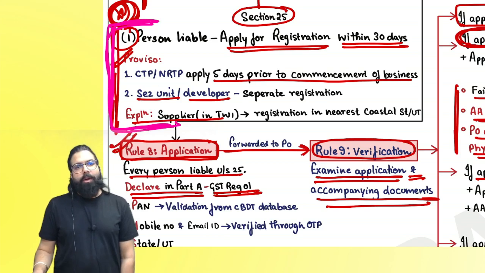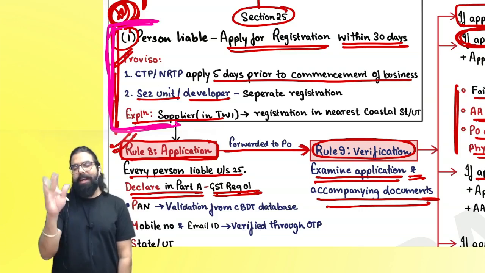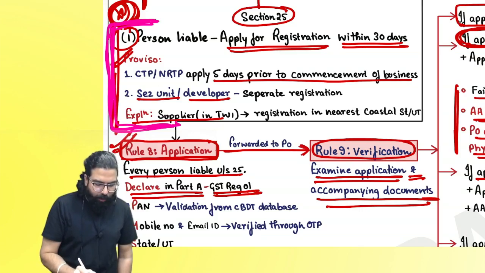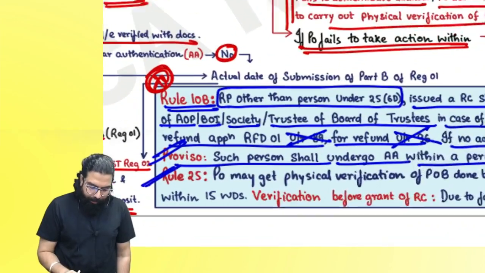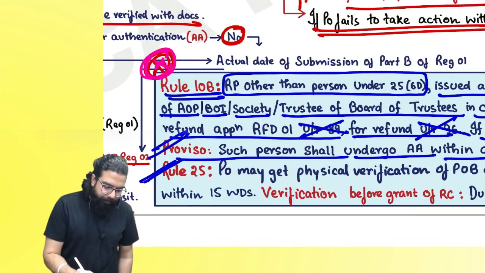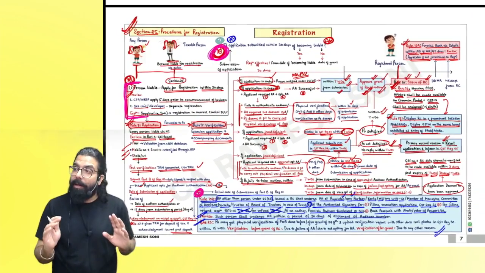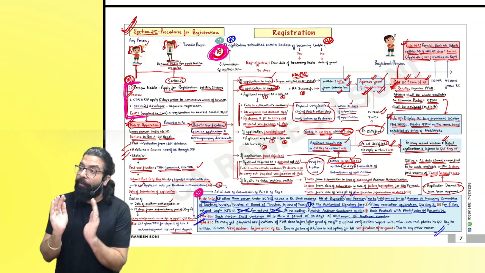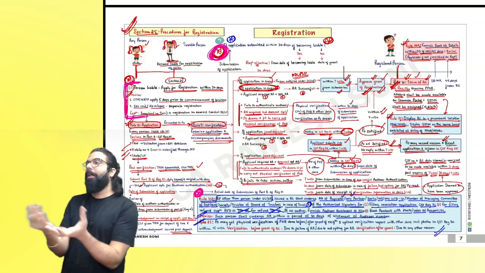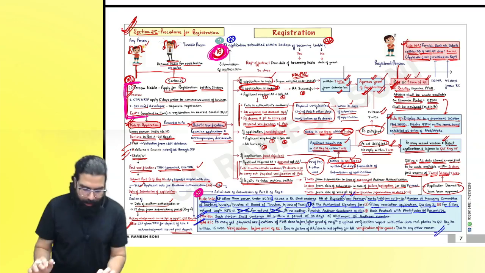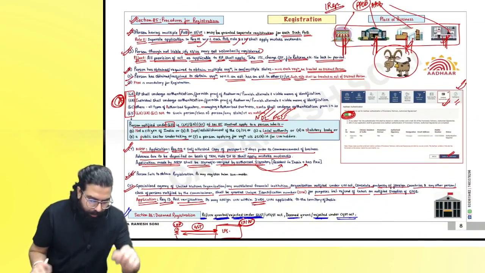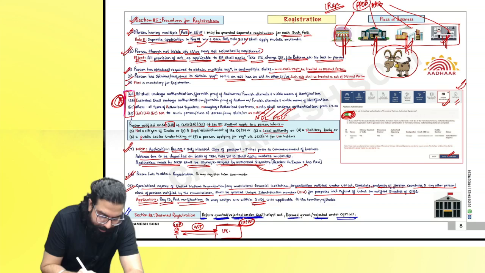CTP and RTP, 5 days prior. SEZ or unit or developer, separate. TWI nearest coastal state. Please be very careful. Can I go ahead, everyone? Then, this rule number 10B, you can remember. Other than this, Baba, I am telling you, what I am telling you is A graded topics which are very good topics. Other than that, anything can be asked. Yes or no, everyone? Now, here, this point, you must see 6A, 6B, 6C and 6D.